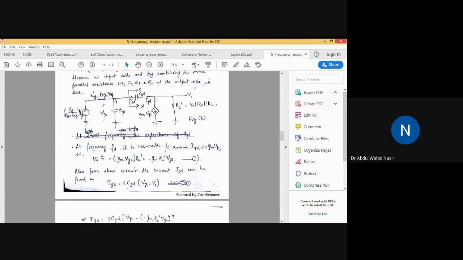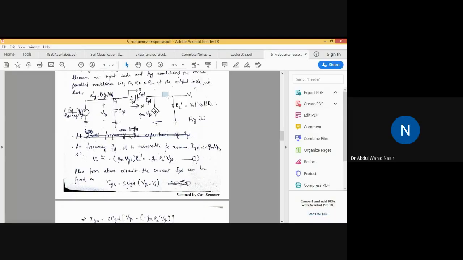That same current is flowing through RL dash. So the voltage drop across RL dash will be RL dash into minus gm VGS. That is nothing but the output voltage here. So the output voltage can be approximated as minus of gm into VGS times RL dash.